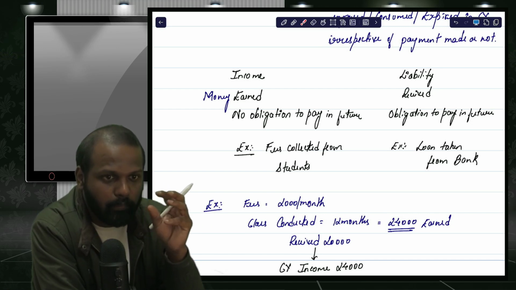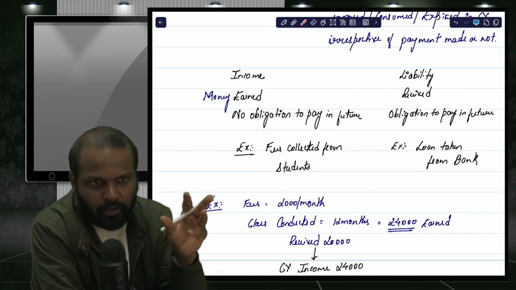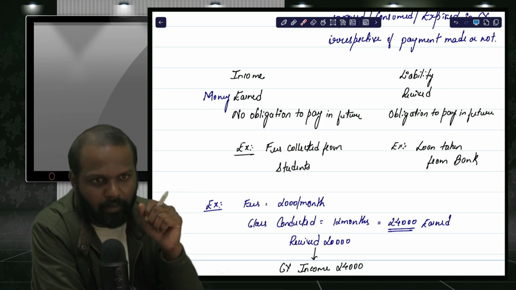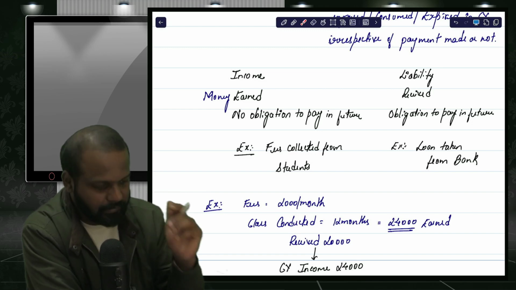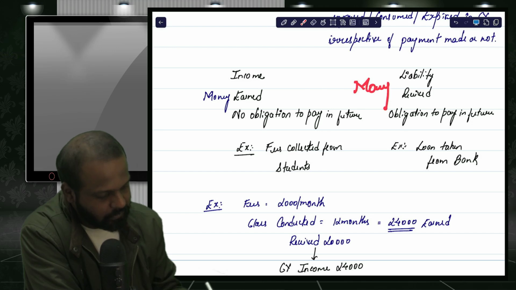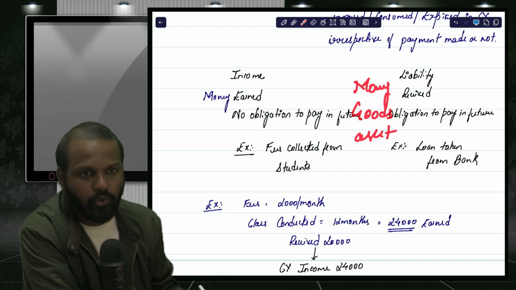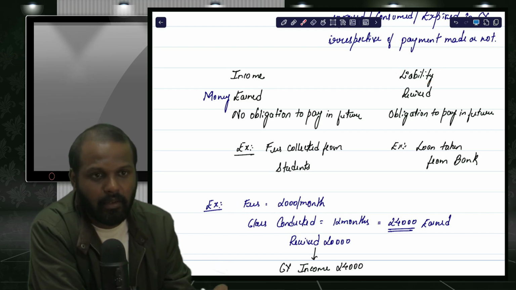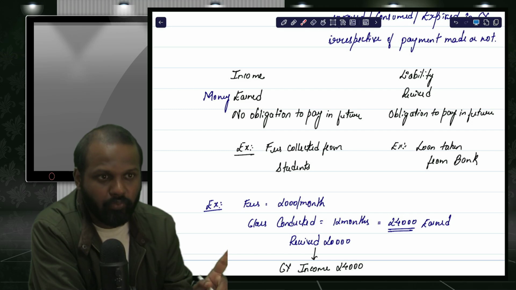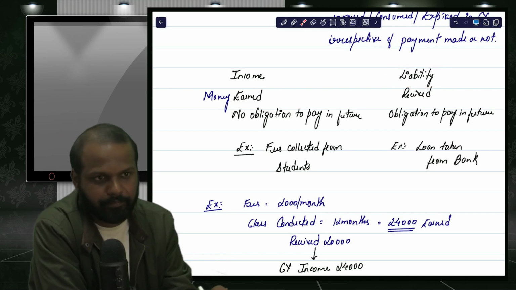Let us say you wanted to buy one asset, furniture. You went to the furniture shopkeeper and purchased that furniture on credit, saying that you are going to pay this money in future. Even this is a liability. So liability means you may receive money, goods, or an asset, and you promise to pay for it in future. So money or goods or asset received, where there is an obligation to pay in future, is called a liability.